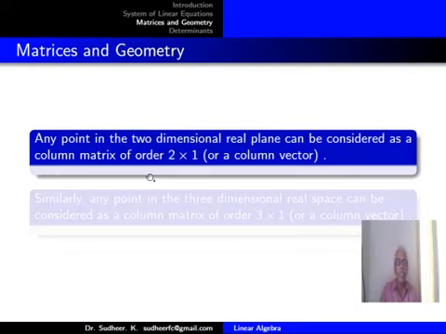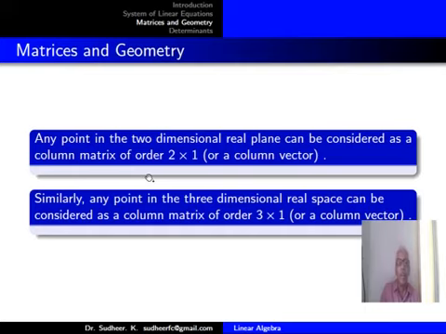Now, the actual relationship between the geometry of matrices and the points on the real plane or three-dimensional space is to be discussed now. Any point in the two-dimensional real plane can be considered as a column matrix of order 2 by 1, or you call such a matrix a column vector.